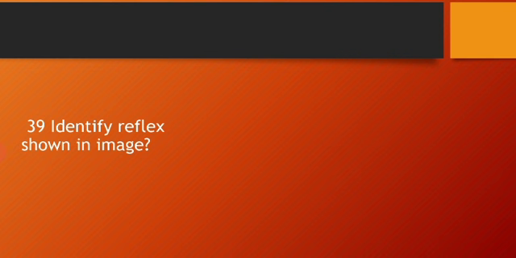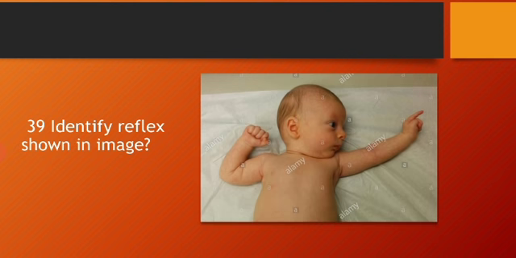Our next question is, identify the reflex shown in the image. So this is the tonic neck reflex. This is the reflex in which, when a baby's head is turned to one side, the arm on that side stretches out and the opposite arm is bent up at the elbow. And this reflex disappears after 5 to 7 months of age. Okay, so let's move to the next question.